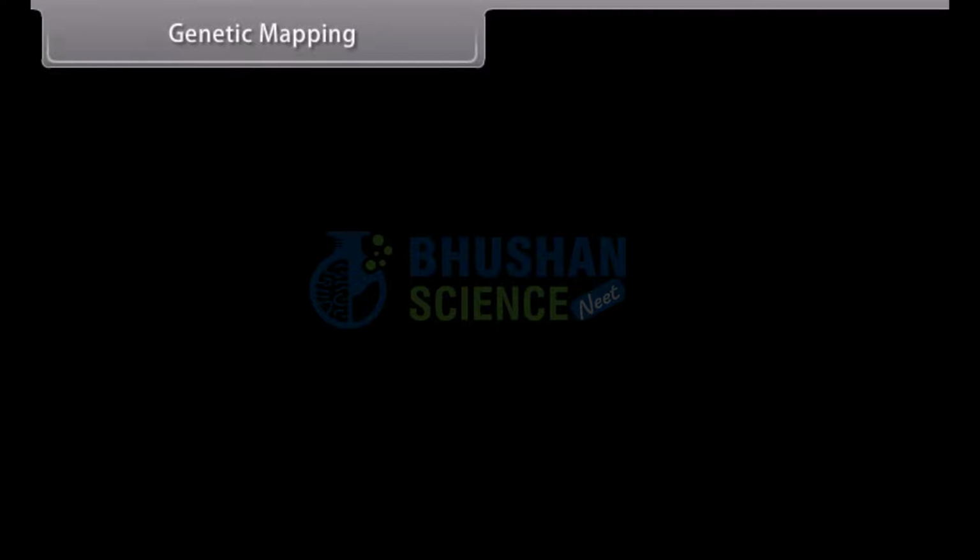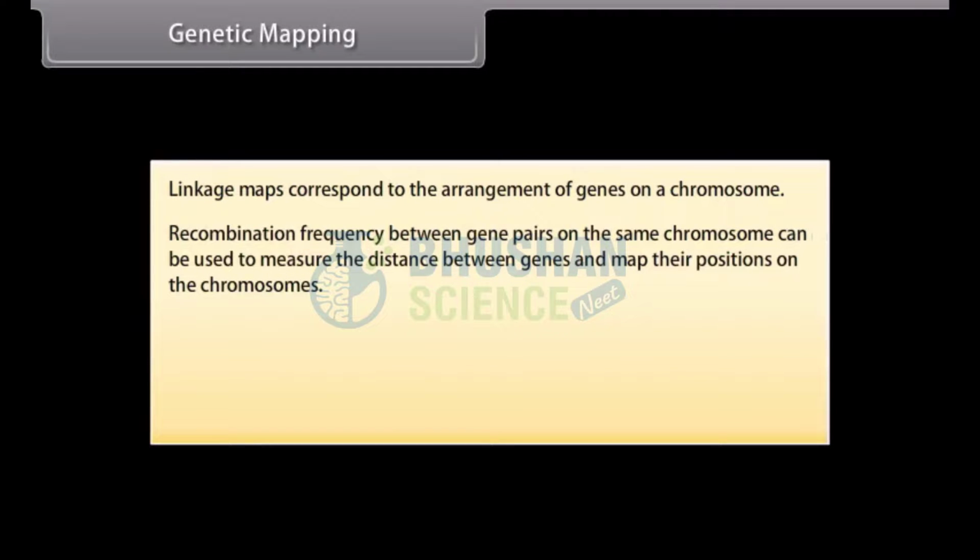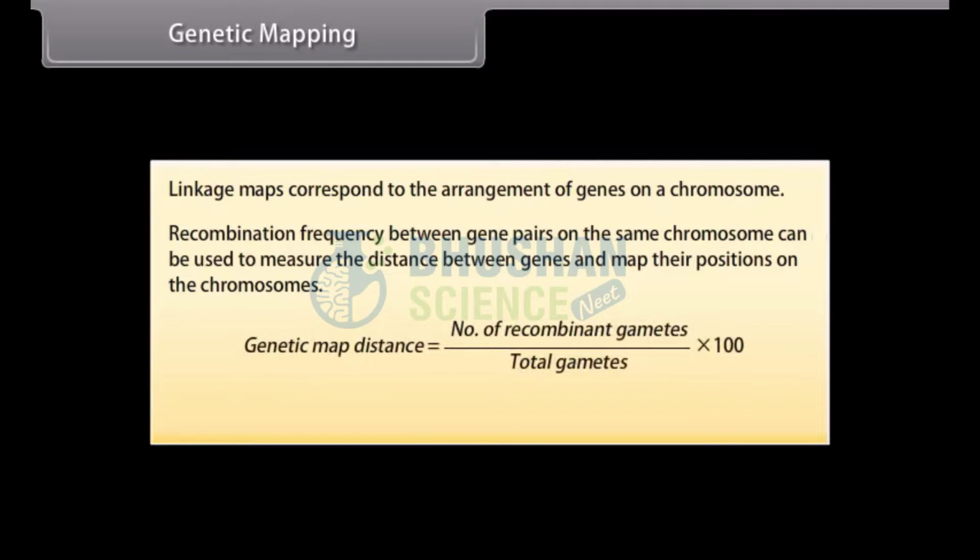Genetic mapping. Linkage maps correspond to the arrangement of genes on a chromosome. Recombination frequency between gene pairs on the same chromosome can be used to measure the distance between genes and map their positions on the chromosomes. Genetic map distance is equal to number of recombinant gametes upon total gametes into 100. Genetic map distance is measured in centimorgans.